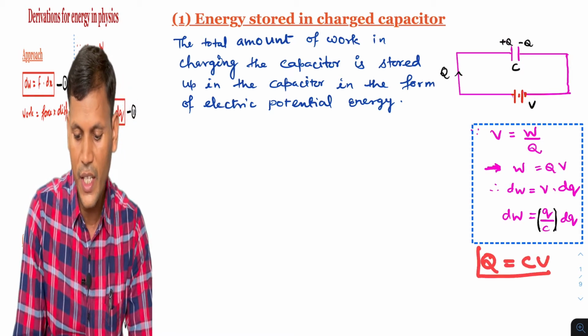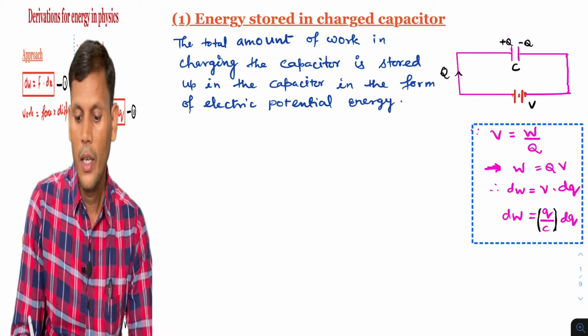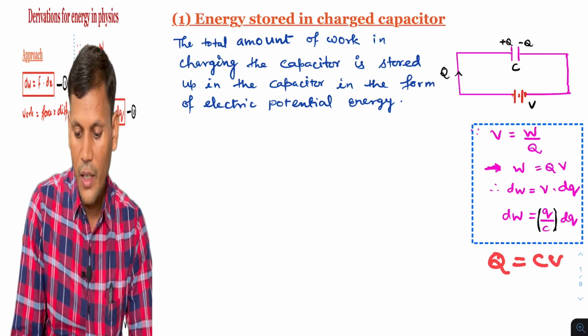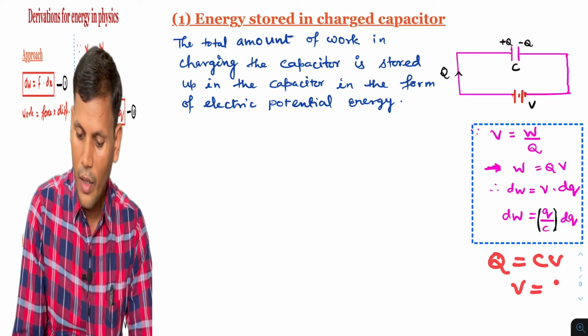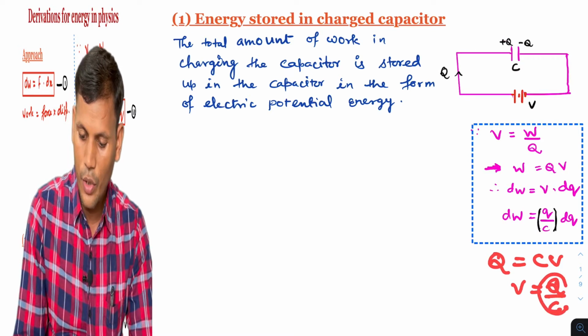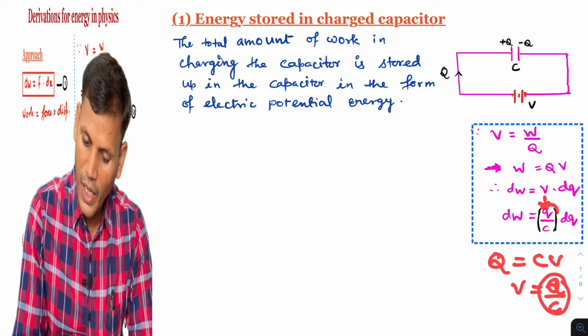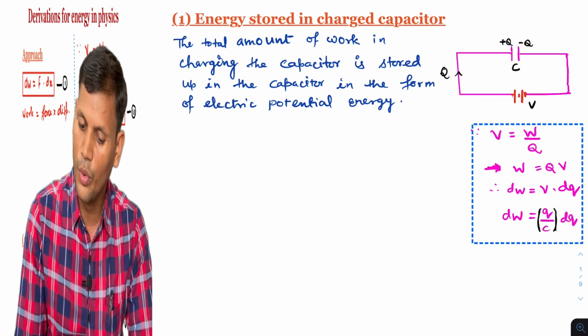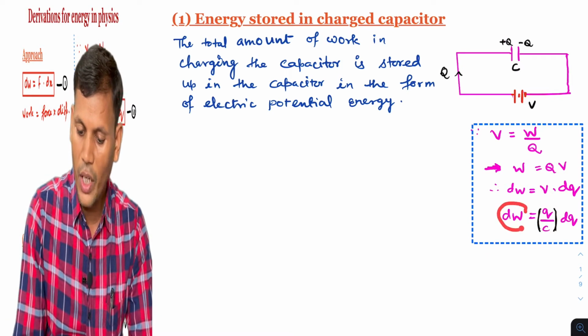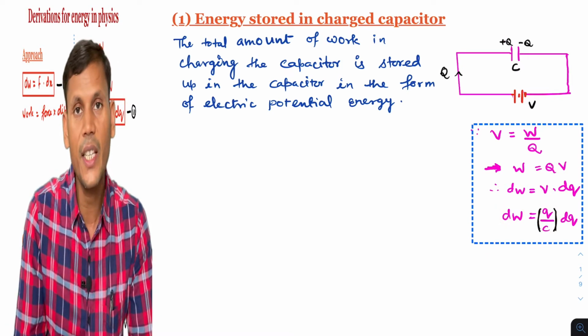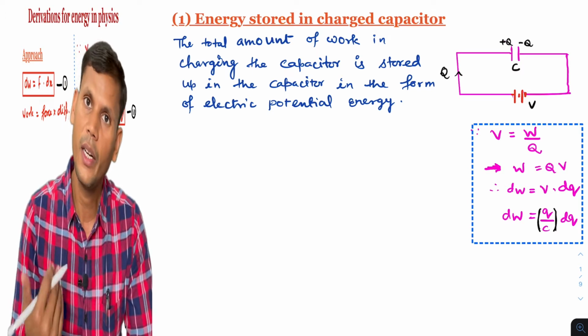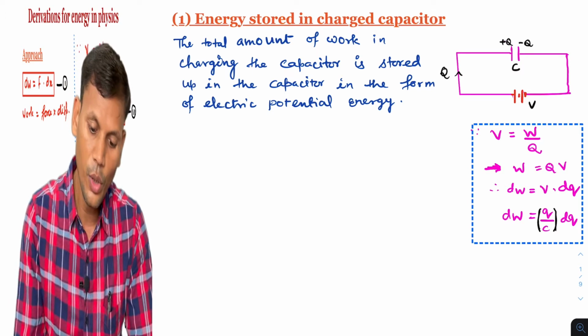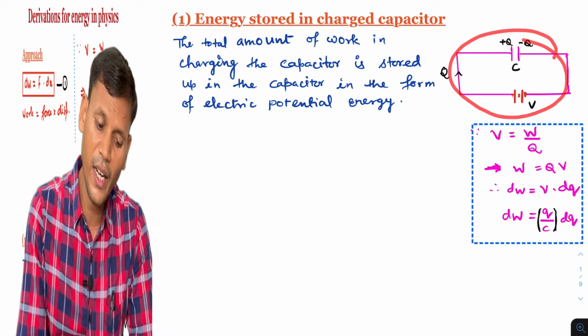In capacitance we have studied. Since Q is CV, so V will be Q by C. So here instead of V I have written Q by C into dq. ये वर्क डन हमें मिल गया, तो यहीं से हम लोग एनर्जी का प्रॉपर डेरिवेशन करेंगे. So I have written about this diagram.